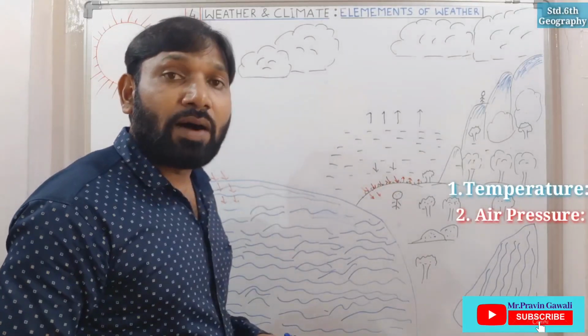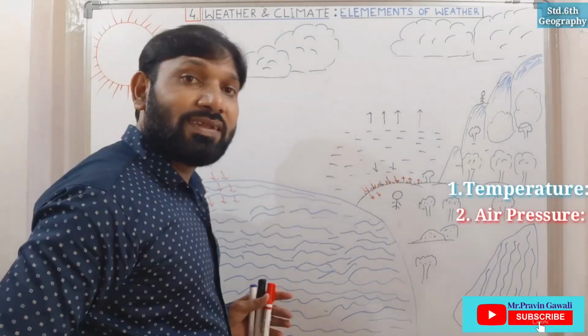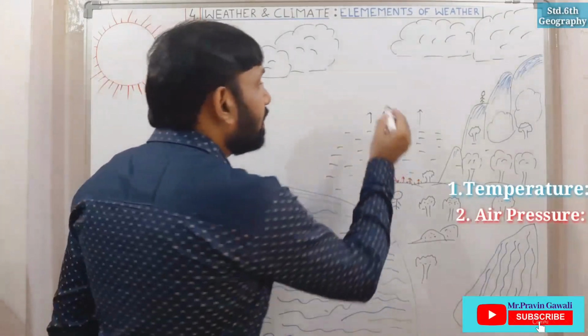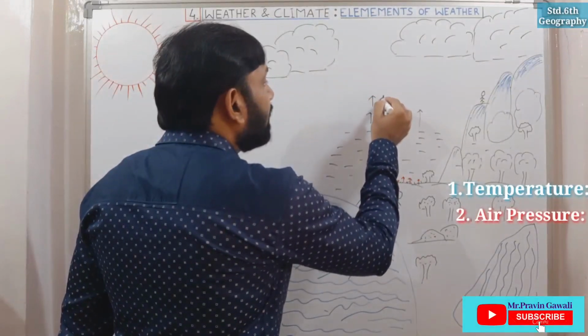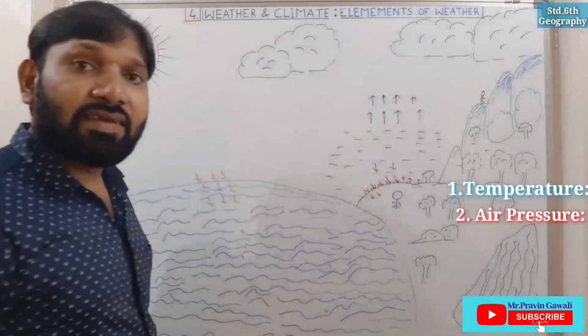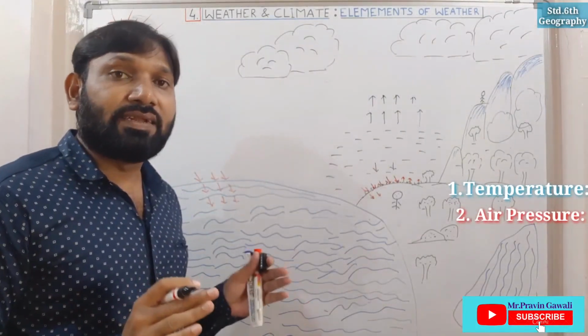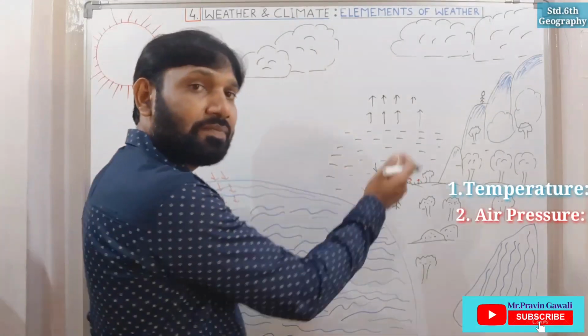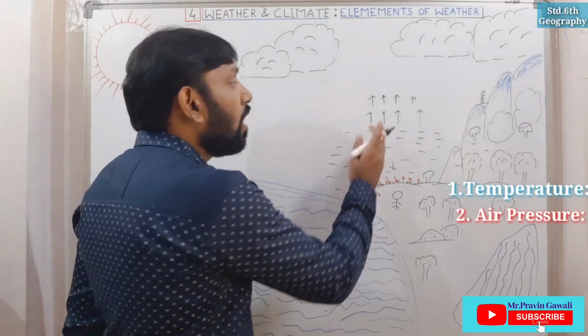It gets warm, and because of that it rises up. It rises up because it becomes lighter because of heat.